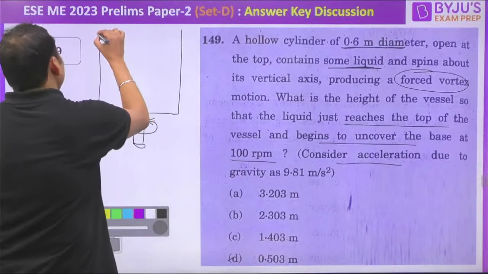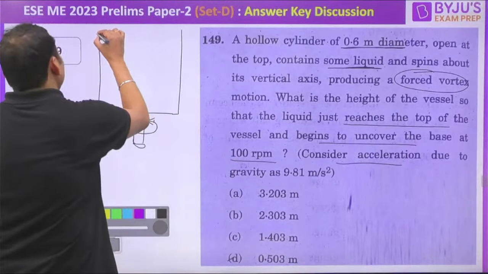N is given as 100 rpm, and the diameter is given as 0.6 meter, so the radius will be 0.3. We need to find out the height of the vessel.